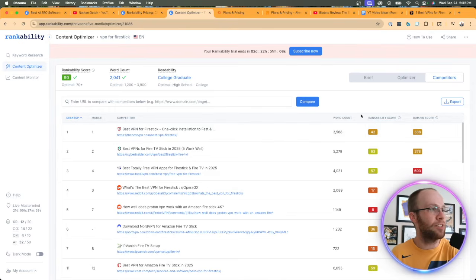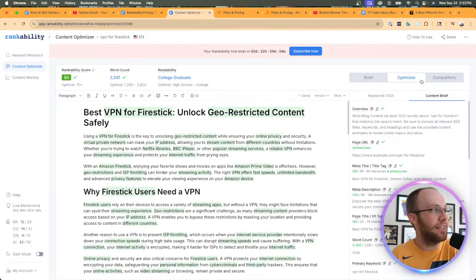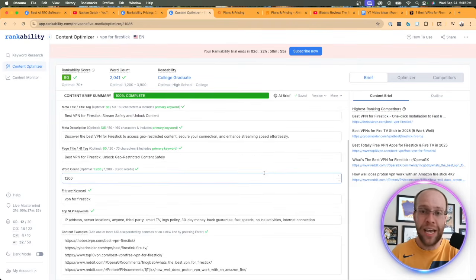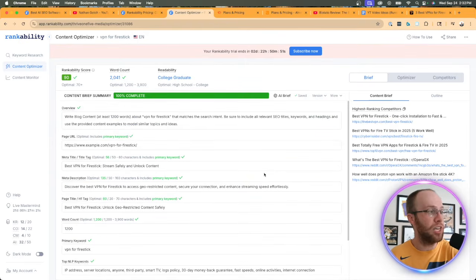So that's just kind of my high-level thoughts. I'm spitballing here as I'm looking at this for the first time. But that at a high level is this content optimizer feature of Rankability. Again, I do think that this is by far the best element of Rankability. If this is a priority for you and you're doing high-value SEO for high-value keywords and you really need to hone in on particular pieces of content, make sure they're as optimized and relevant as possible with the right LSI keywords and whatnot, and all these other metrics, this is definitely something that Rankability excels at.